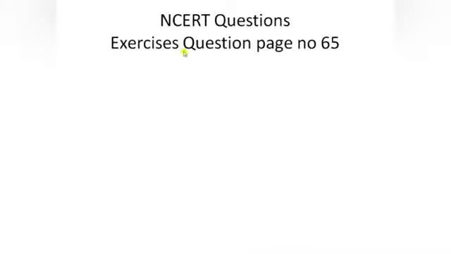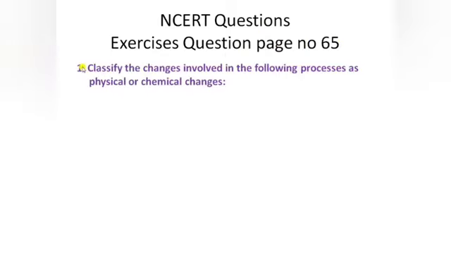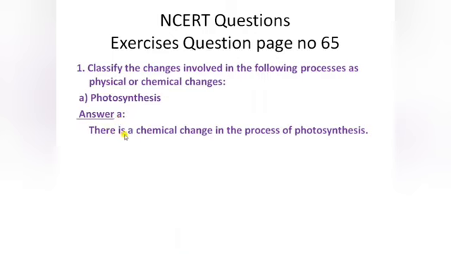Now we will be discussing some NCERT exercise questions on page number 65. So the first question of the NCERT is, classify the changes involved in the following processes as physical or chemical changes. First, photosynthesis. Is photosynthesis a physical change or a chemical change? So the answer is, there is a chemical change in the process of photosynthesis.